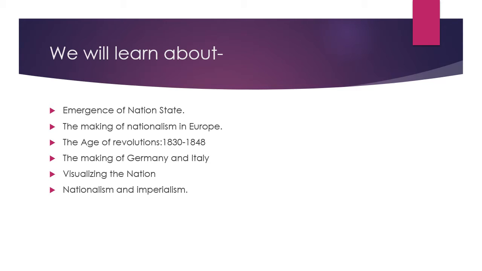So in this chapter, we will be learning about the emergence of nation state, how different European countries emerged as a nation state, then the making of nationalism in Europe, age of revolutions, the time period which is given here is 1830 to 1848, the making of Germany and Italy, that means these two countries also emerged as different and separate nation states, visualizing the nation, and nationalism and imperialism.